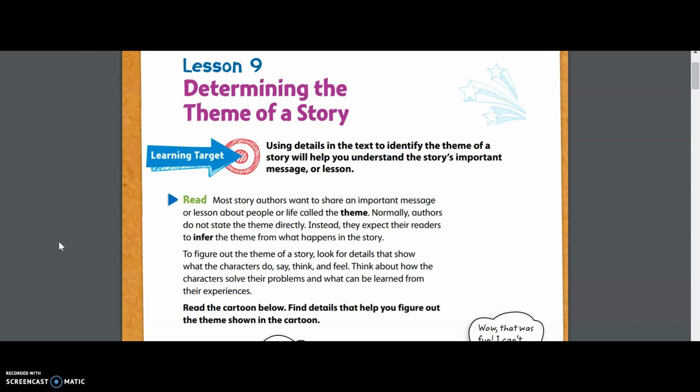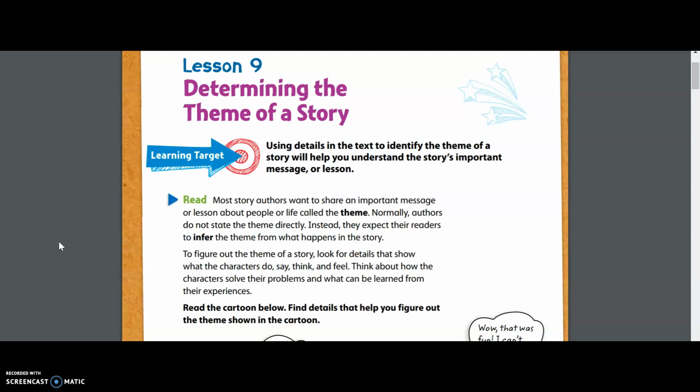So already we've just come across 2 of our huge academic talk words for the week. We need to understand what a theme is as well as what it means to infer. So the theme, as we've already stated, is the lesson or the message of the story. We know from class that we can use other synonyms like the moral of the story. So we're talking about theme.